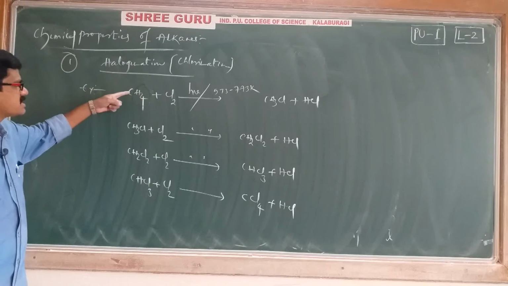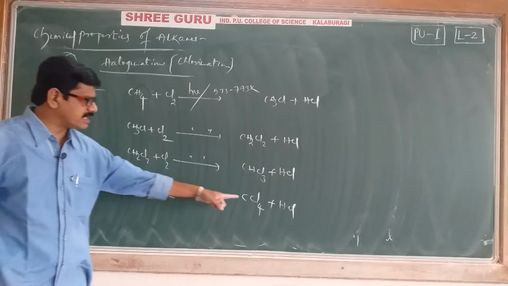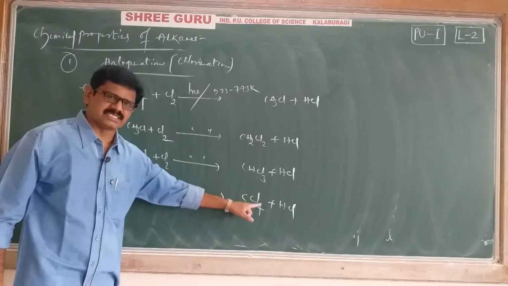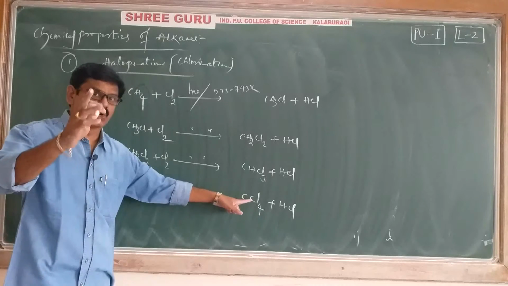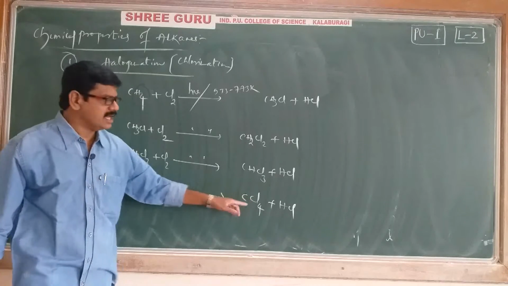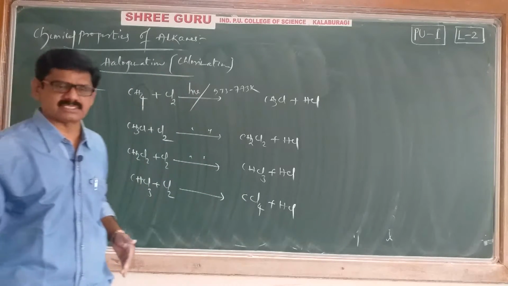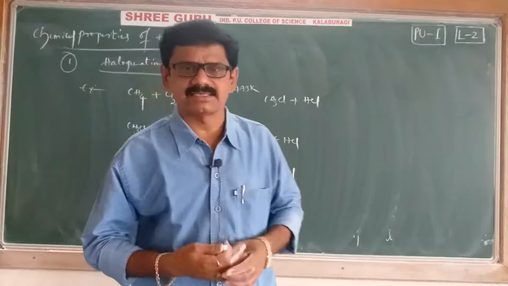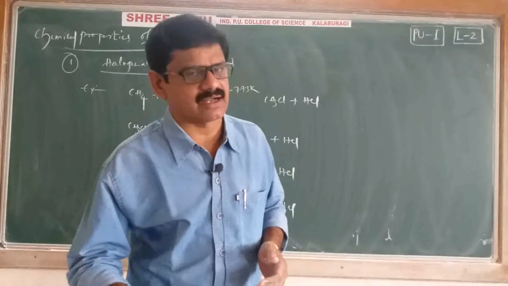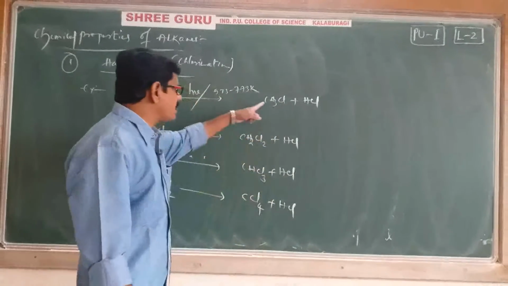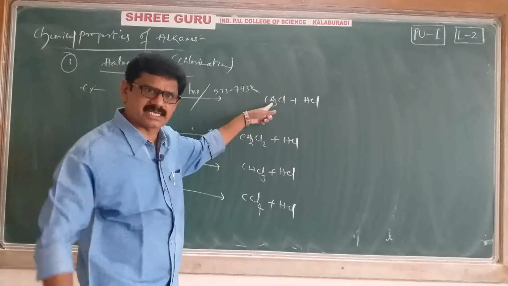Here, first 4 hydrogens are there. Finally, all 4 hydrogens are removed. In place of 4 hydrogens, 4 chlorines are substituted. That's why this entire process, the entire phenomenon, is called successive halogenation. Successive halogenation means after formation of methyl chloride, the reaction has not stopped.